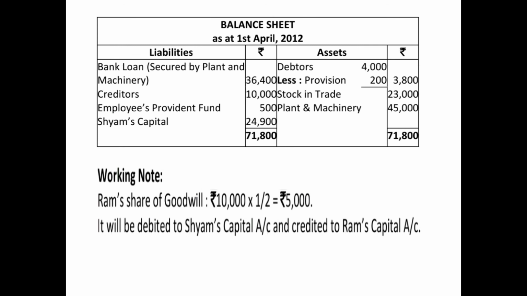And then this is the working note. As we have already discussed, Ram's share of goodwill will be firm's share of goodwill, that is 10,000, multiplied by retiring partner share 1/2, that means 5,000. It will be debited to Shyam's capital and will be credited to Ram's capital. So this was the solution to the practical question which we have discussed here. I hope both the questions are clear to you, and so are the adjustments which we have discussed, revaluation account and the payment or settlement of retiring partner's capital balance.